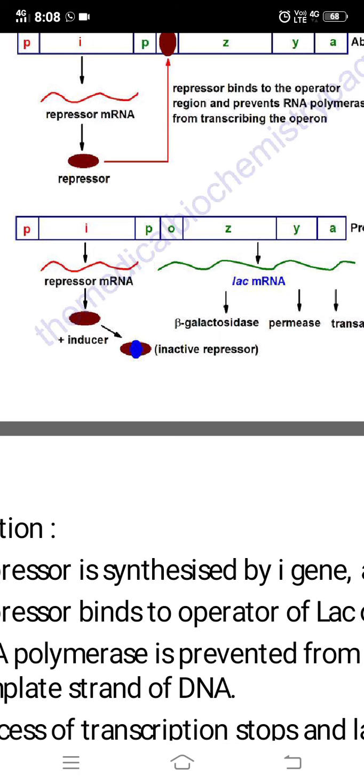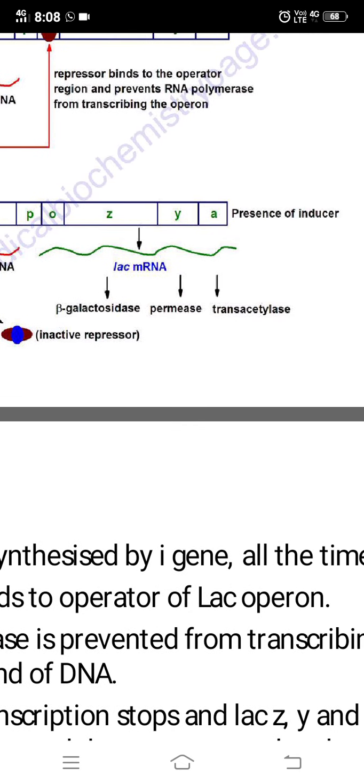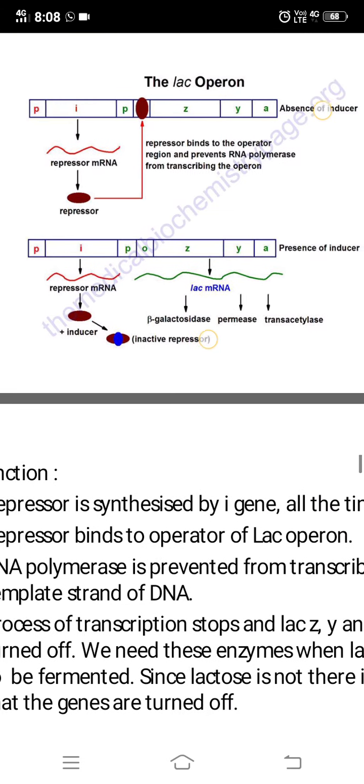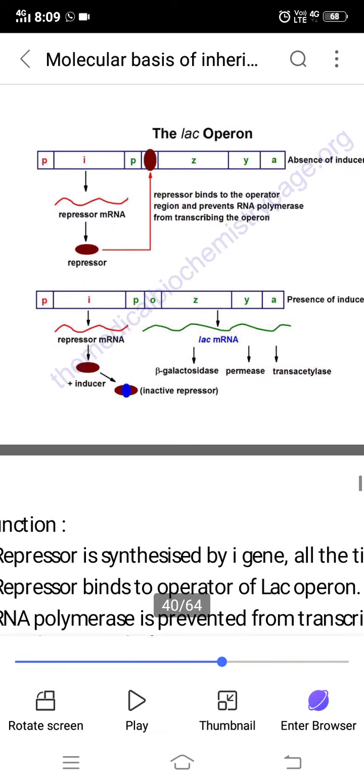So there will be formation of beta galactosidase, permease and transacetylase enzymes. So when lactose, the inducer, is absent, the repressor will bind with the operator and genes will be off. When lactose is present, the inducer will bind with the repressor, the repressor will not bind with the operator, and gene expression would take place. Okay, so that is how lac operon works.